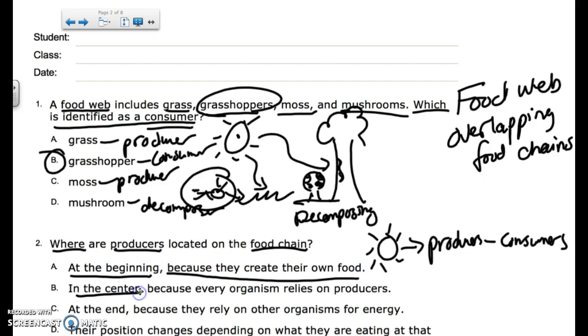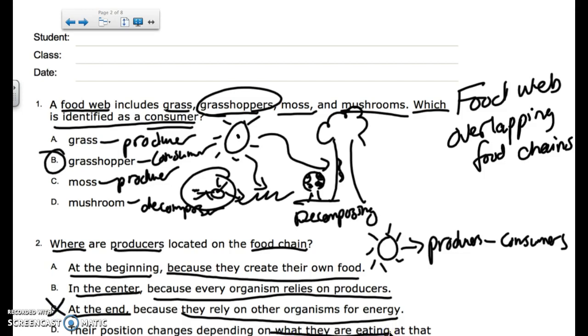Are they in the center because every organism relies on producers? Does every organism rely on producers? I'm trying to think about that. I'm wondering if that's a good answer. Sounds like a good answer. We'll come back to that one. Are they at the end because they rely on other organisms for energy? Do producers need other organisms? No, they do not. We know that they need the sun. Their position changes depending on what they are eating. Do producers eat anything? No, they do not. We know that that's not the answer.